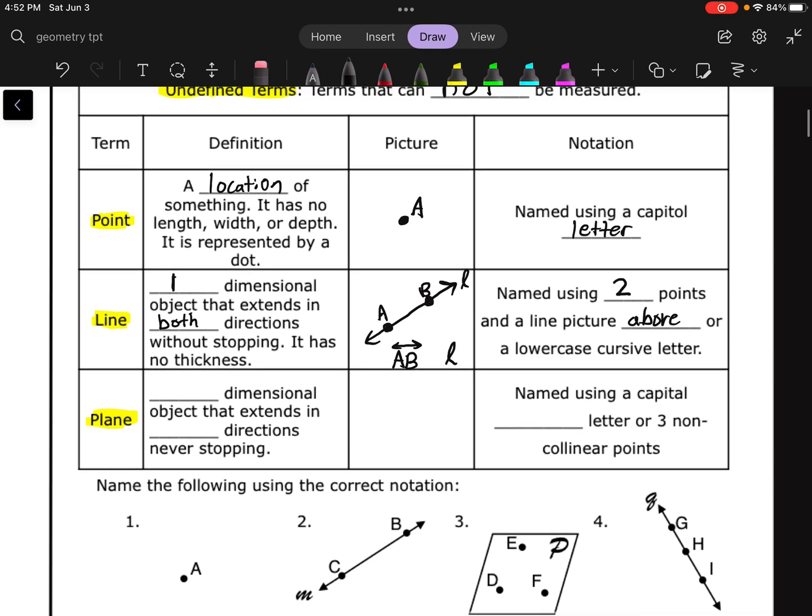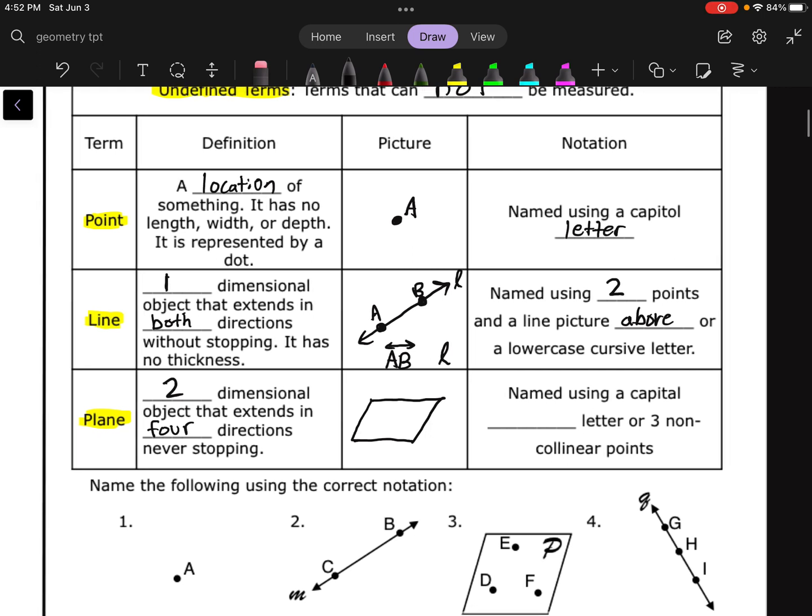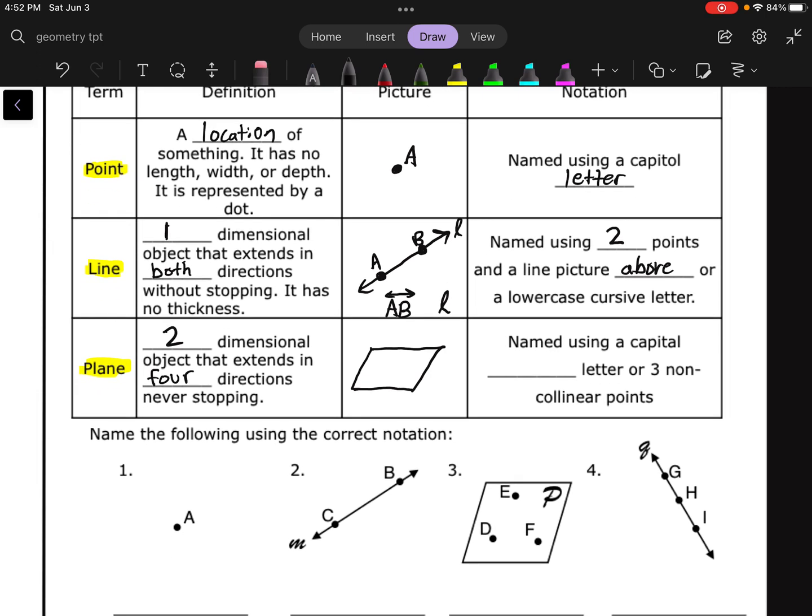And then lastly, we have the plane. A plane is a 2-dimensional object that extends in 4 directions, never stopping. So a plane, we usually represent it kind of like this. It's like a giant infinite piece of paper, or a giant infinite table. It's a big surface. And we name it using a capital cursive letter. So you might see a big cursive looking P in the corner there. So that'd be plane P.